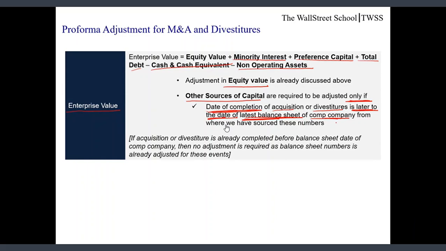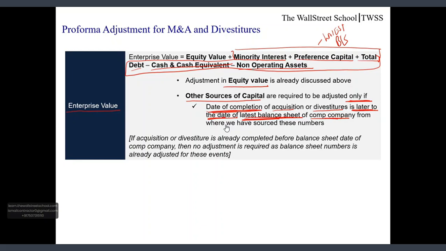So, these other sources of capital other than equity are coming from the latest balance sheet of the company available on updation date. So if this balance sheet date is later to the date of completion of M&A or spin-off, in that case, balance sheet numbers are already reflecting these M&As or divestiture impact or events.